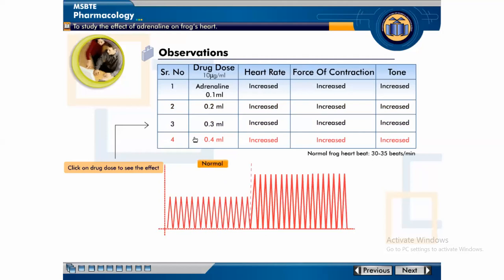Heart rate and force of contraction increased. Force of contraction and heart rate get increased after an interval of some time. Injecting adrenaline 0.1 ml, 0.2 ml, 0.3 ml and 0.4 ml, increased heart rate and increased force of contraction are observed.